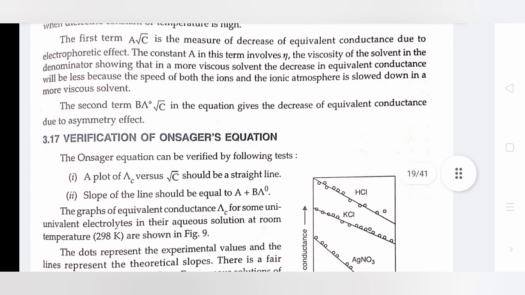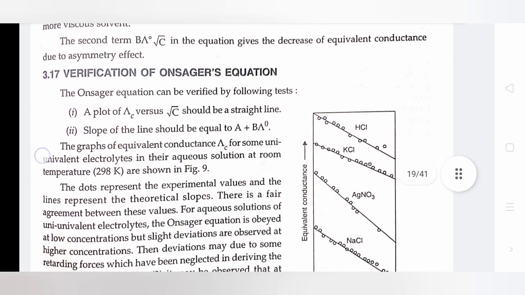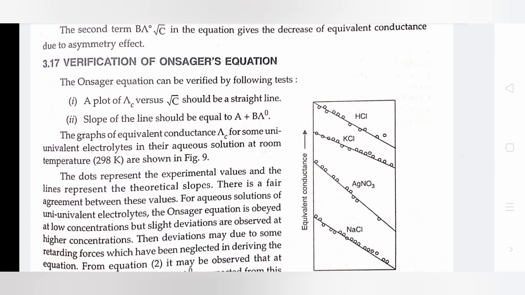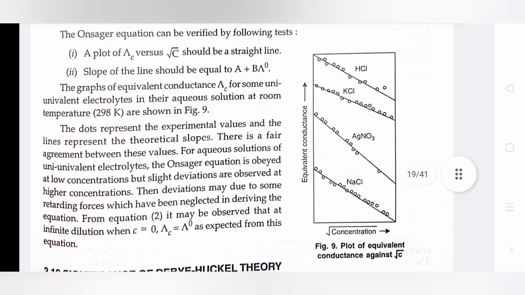Verification of Onsager's equation. The Onsager equation can be verified by the following tests. First, a plot of Λc versus root c should be a straight line. The slope of the line should be equal to A plus BΛ0.